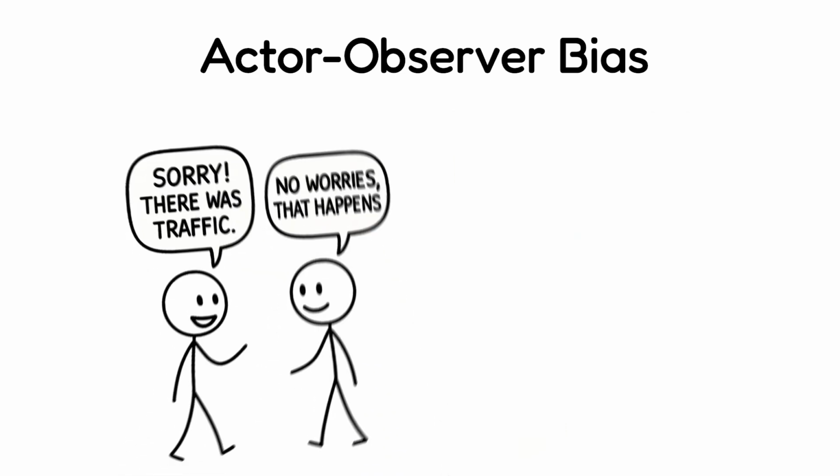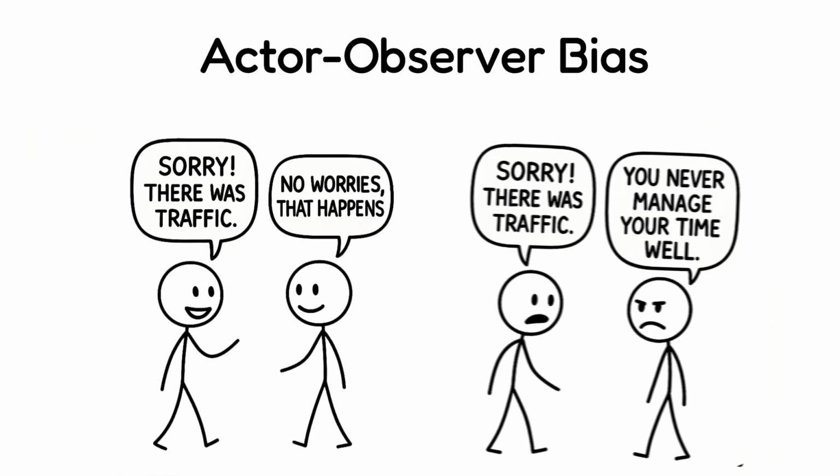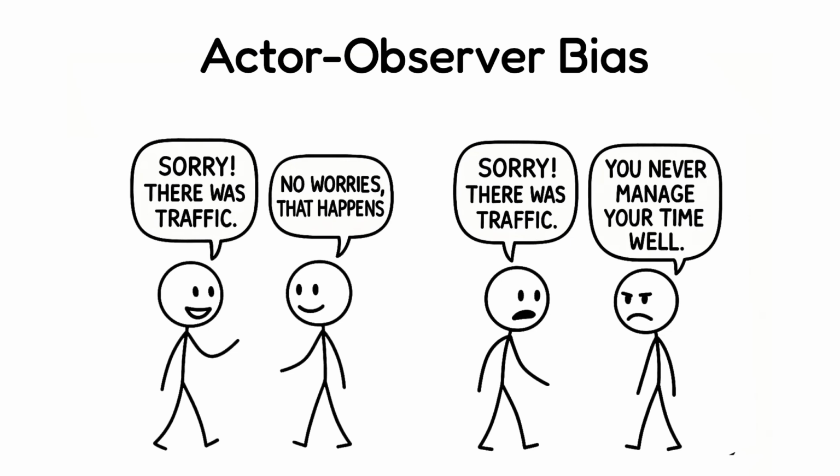Actor-observer bias. It happens when we blame the situation for our own actions, but blame others' actions on their personality. My friend once showed up late and said there was traffic. I believed her. But when I was late the next day, she said, "You never manage your time well."